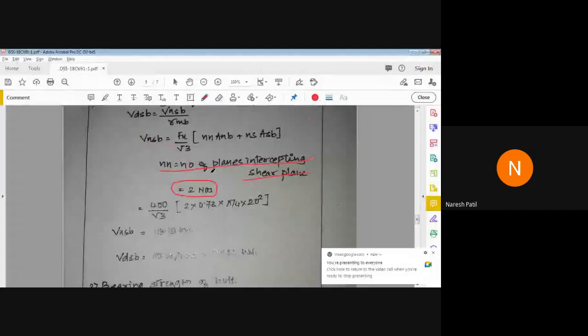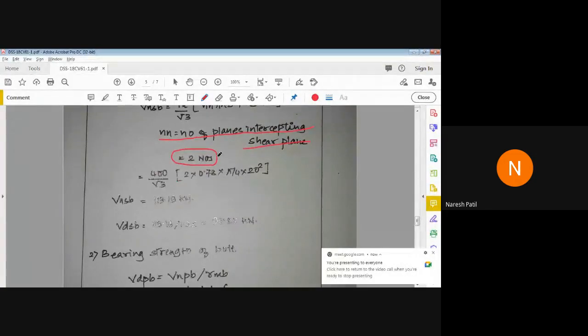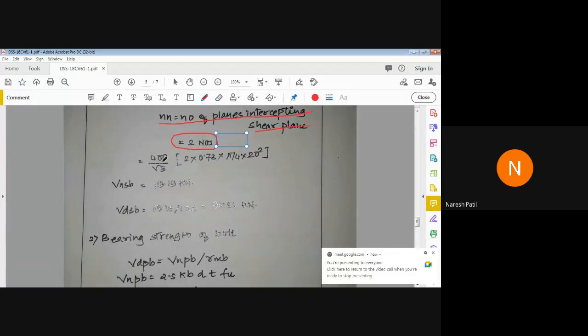Now, two numbers. So that's why it is two numbers. So substitute in the formula. Fu by root 3, 2. Now here we have to make it 2. 2 into 0.78 into 0.2 into 0.78 into pi by 4 d square.